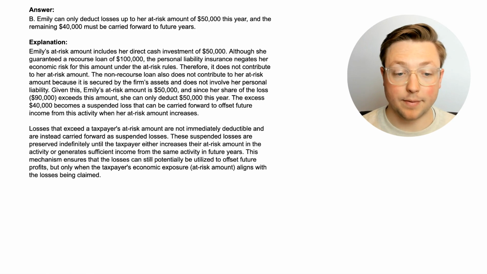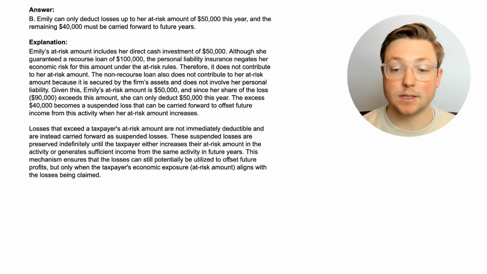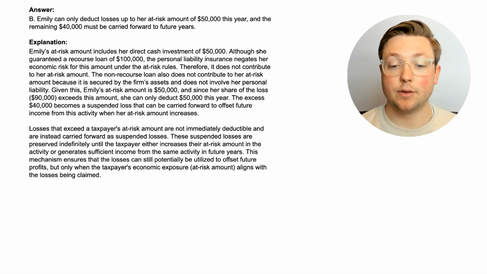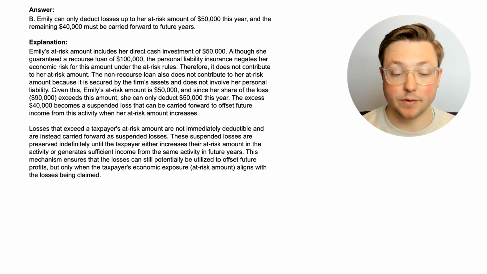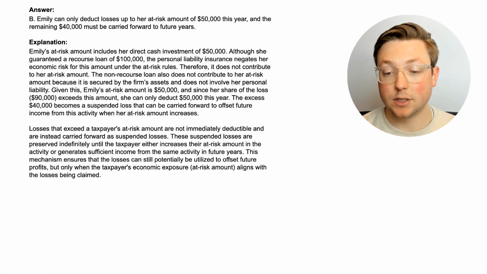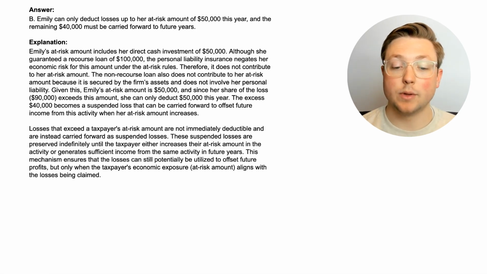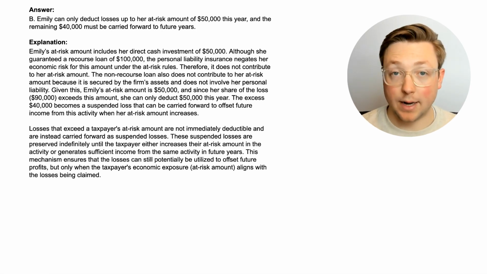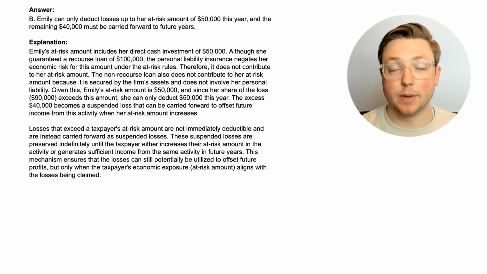Let's read a little bit more about that. Losses that exceed a taxpayer's at-risk amount are not immediately deductible and are instead carried forward as suspended losses. These suspended losses are preserved indefinitely until the taxpayer either increases their at-risk amount in the activity or generates sufficient income from the same activity in future years. This mechanism ensures that the losses can still be potentially utilized to offset future profits, but only when the taxpayer's economic exposure, or at-risk amount, aligns with the losses being claimed.